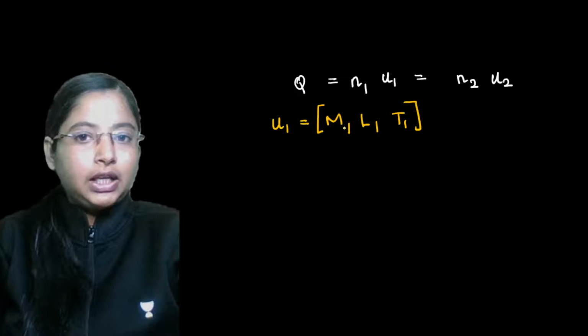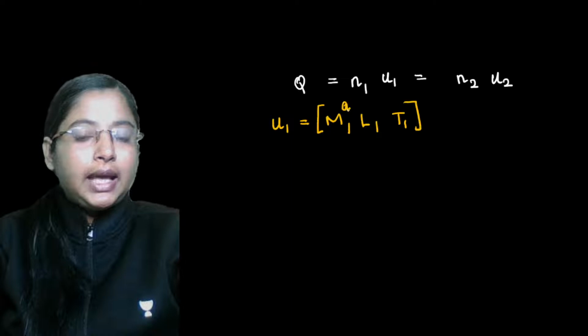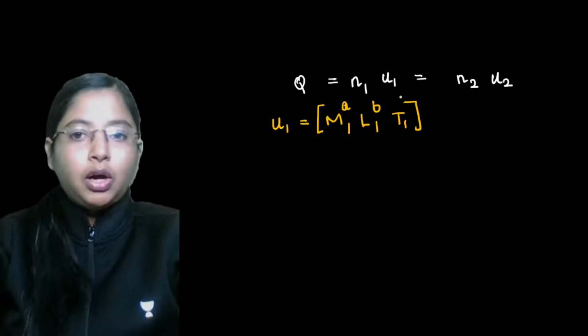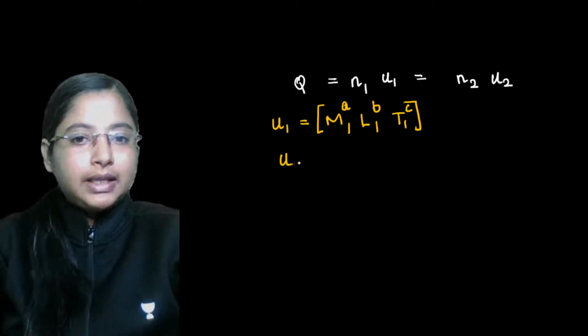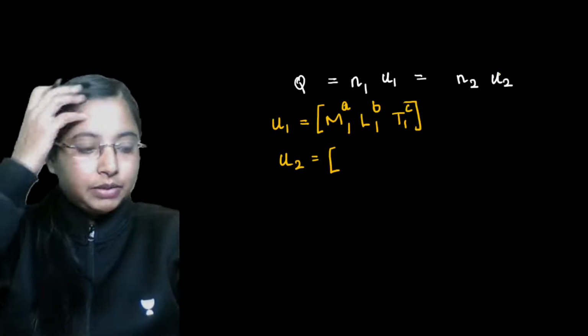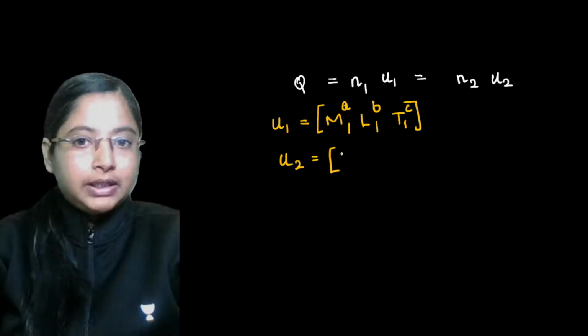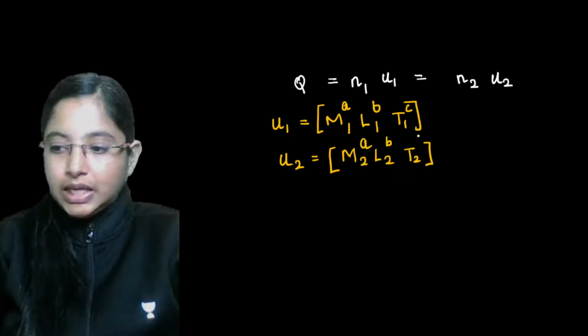If you're generalizing it for any physical quantity, then m to the power a could be any quantity. The a could take whatever physical quantity you've taken. In case you're taking this for mass, then a would be 1, b in this case will be equal to 0, and c over here will again be equal to 0. Similarly, this is U1, so let's take U2. Again this unit can be the unit of the second system that we have taken, which can be represented as M2, L2, T2, again all to the power a, b, c.